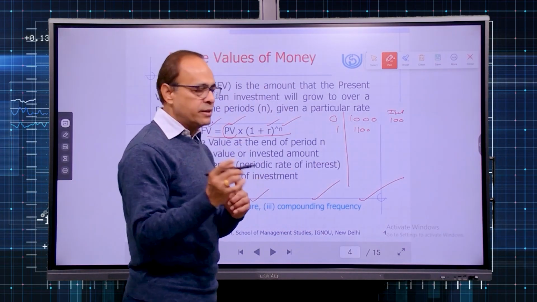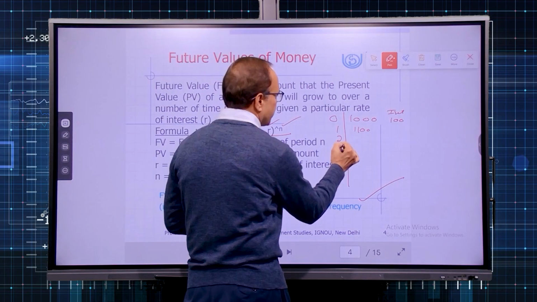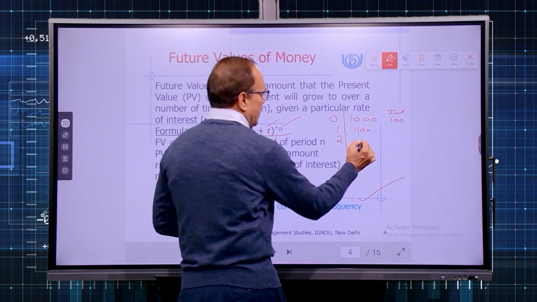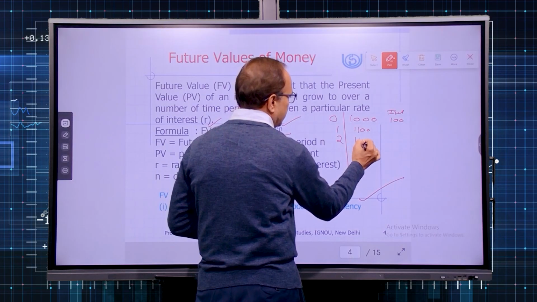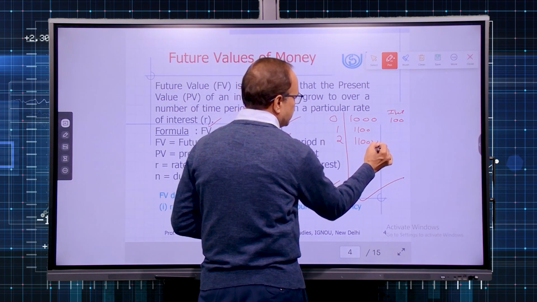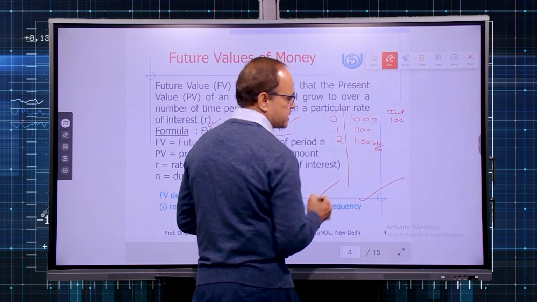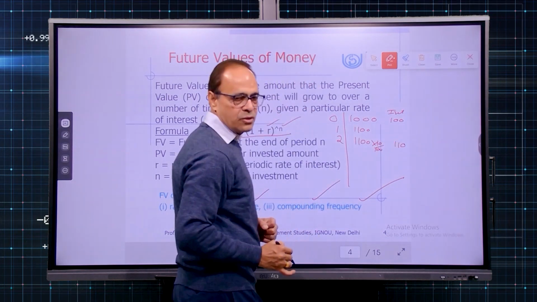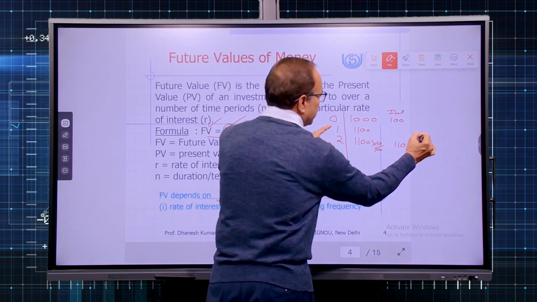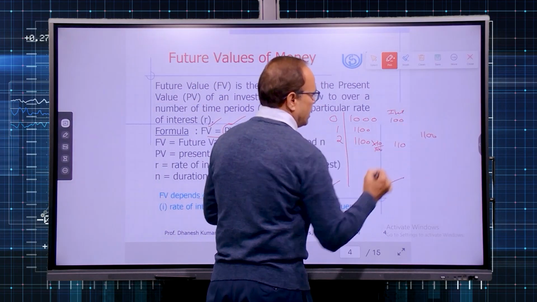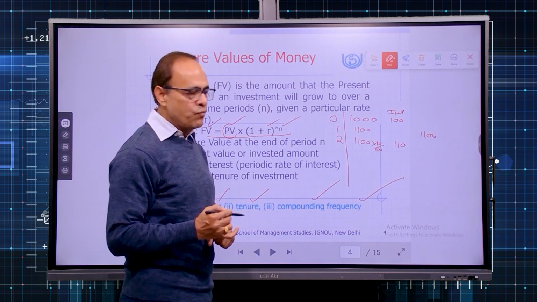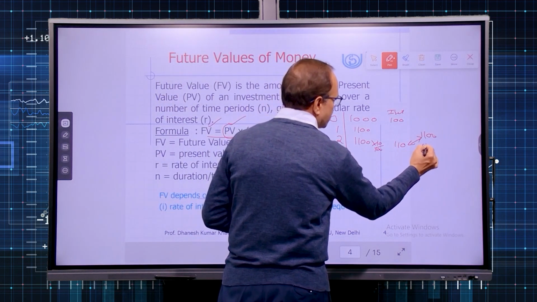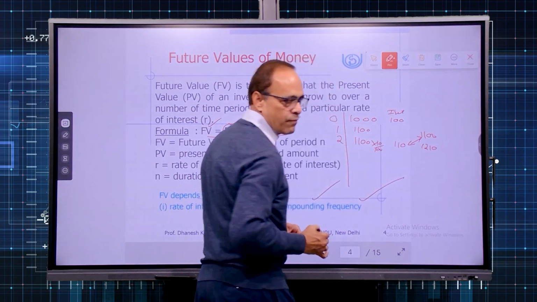Now by the end of the second year, how much will be the future value? Simple concept. During the second year, you will earn interest on 1100 rupees at the rate of 10%. So second year's interest is 110. Now you can see at the end of year 1, your accumulated money was 1100. At the end of year 2, 1100 plus 110, so it becomes 1210.